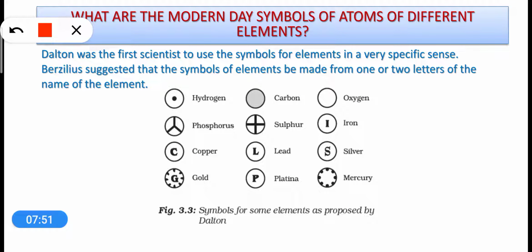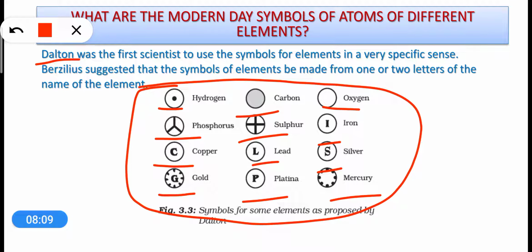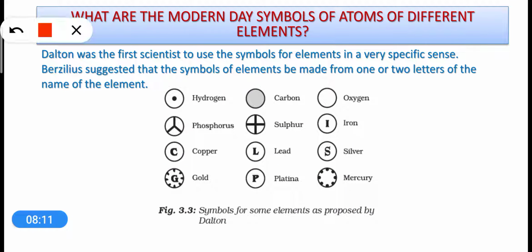Now what are the modern day symbols of atoms of different elements? Dear students, this is very important to symbolize the elements. First of all, Dalton tried to symbolize the elements and he gave symbols like these as shown in the slide. You can see these symbols are not easy to learn and they cannot be used with ease, right?